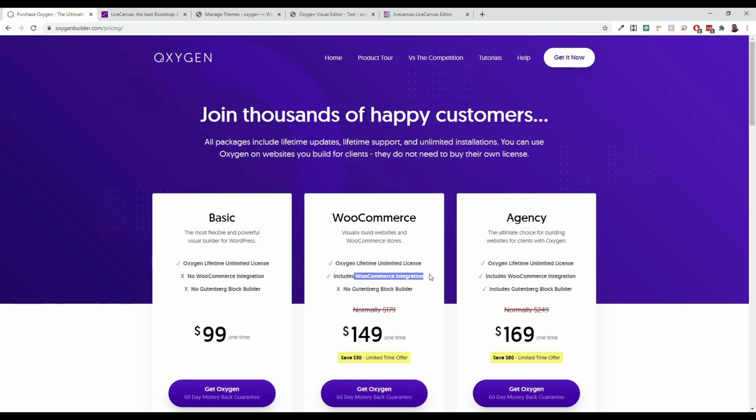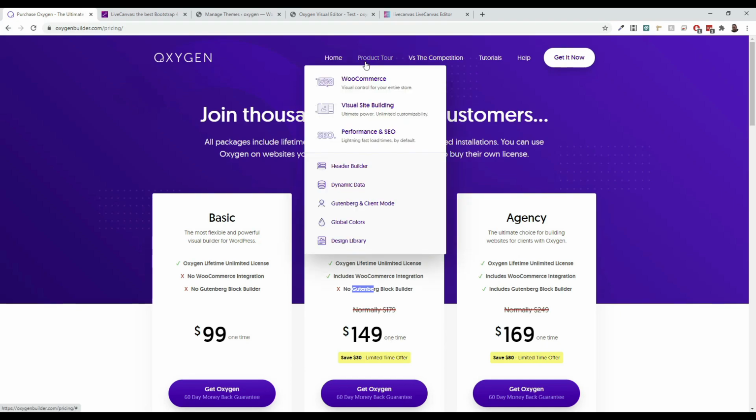So if I don't want to use WooCommerce, then I could just buy this because I don't need WooCommerce. But if I need the Gutenberg block editor, then I have to pick this. It just gives you that added functionality. If you're somebody who wants WooCommerce, but you don't ever want to design for clients and you don't ever want to use Gutenberg, you can kick it out, $149, and it's a one-time payment. I mean, that's pretty cool.